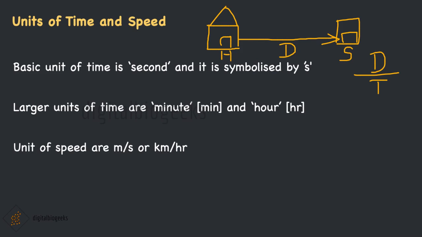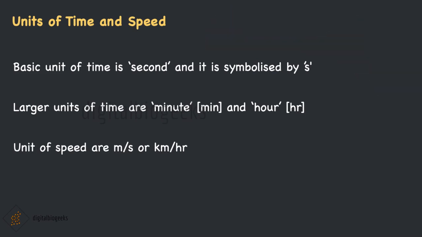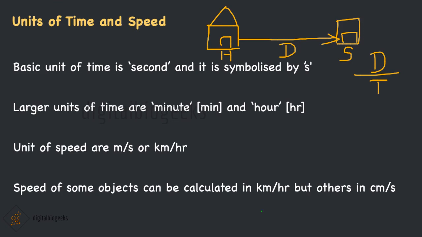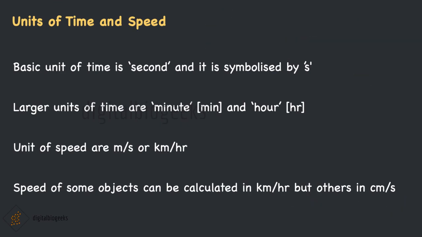The speed of some objects can be calculated in kilometer per hour, but some others can be calculated only in centimeter per second. For example, rockets launching satellites into Earth's orbit attain a speed of 8 kilometer per second. But if we were to measure the speed of a tortoise, it could move only at the speed of 8 centimeter per second.